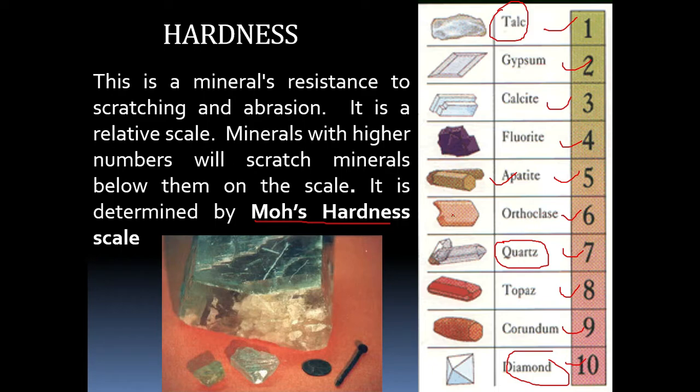Okay. So suppose you have an unknown mineral, you don't know the hardness of that particular mineral. How to find out the hardness of that mineral? So there will be a set with you. There will be a hardness box wherein all the minerals will be there. So suppose unknown mineral is there. You have to take the unknown mineral in your hand, and take the first mineral from this hardness box, that is talc, and scratch that talc mineral on the unknown mineral.